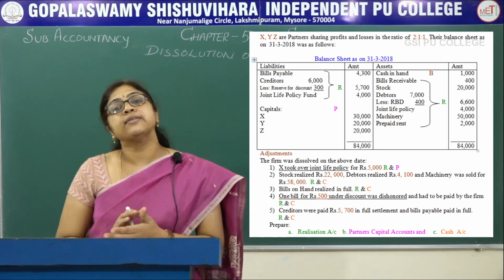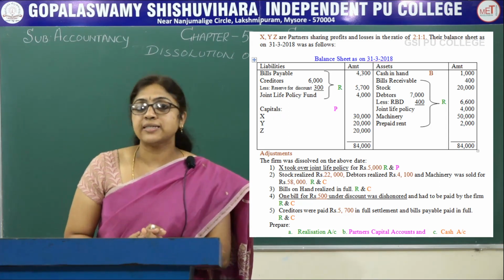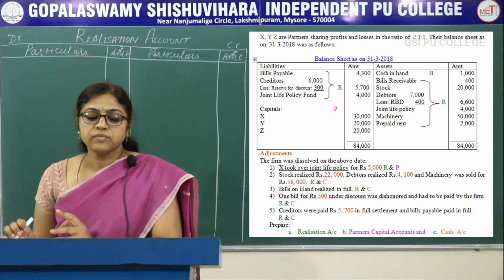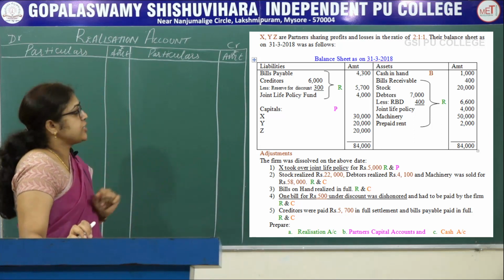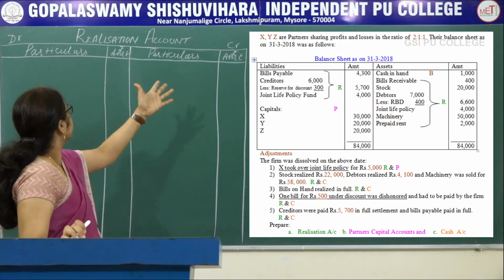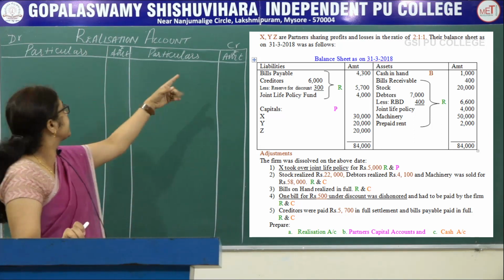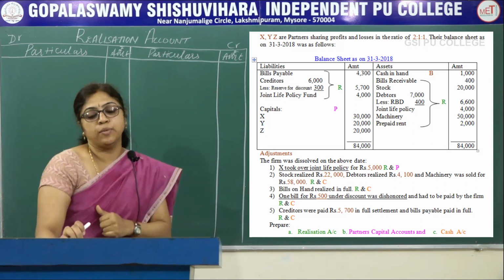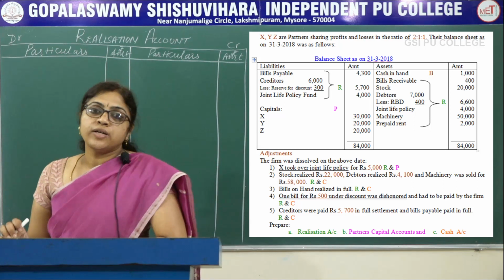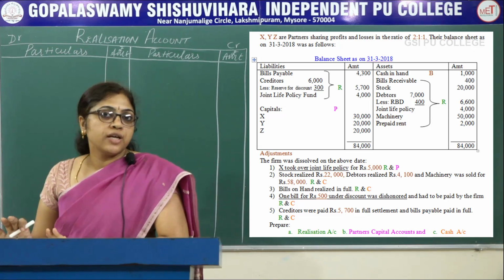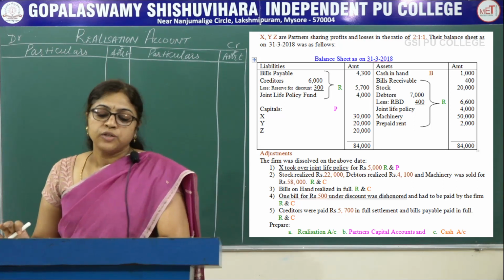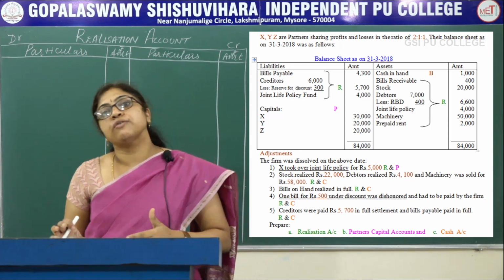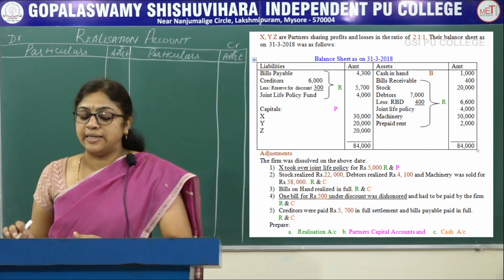So you have to prepare the realization account, partners capital account as well as cash account. Next, realization account. First write the heading realization account, debit and credit, particulars, amount, particulars and amount. So realization account is prepared at the time of dissolution of the firm to ascertain profit or loss on the realization of the assets and liabilities.